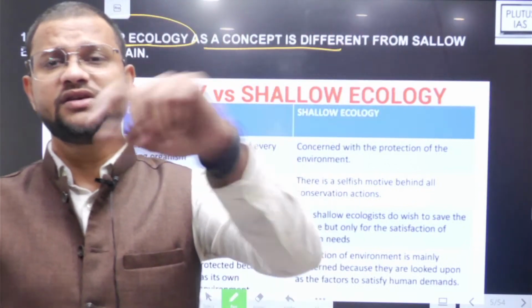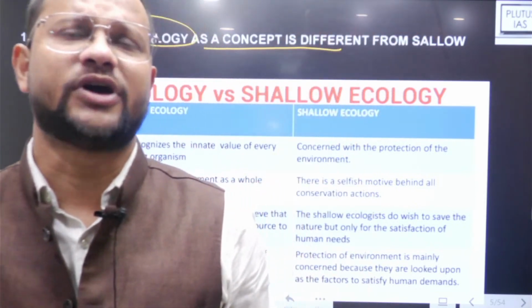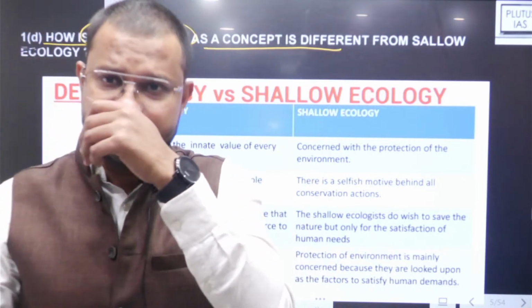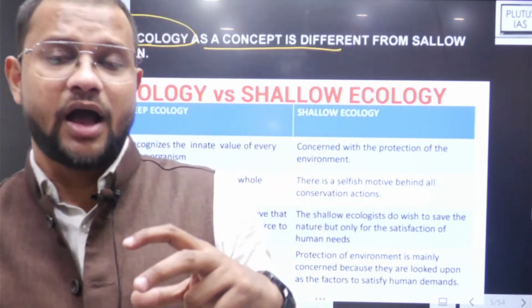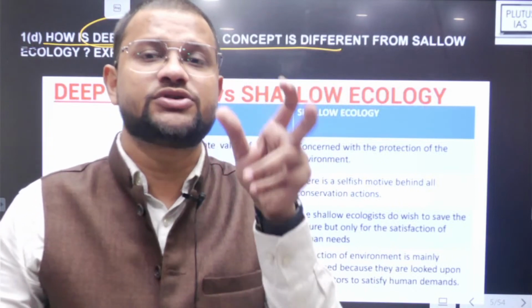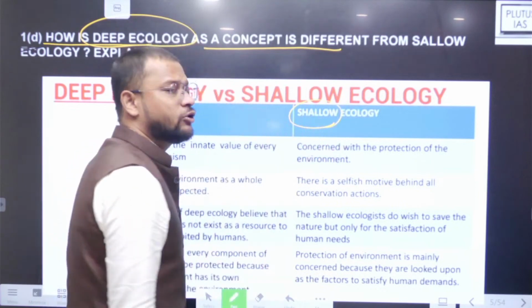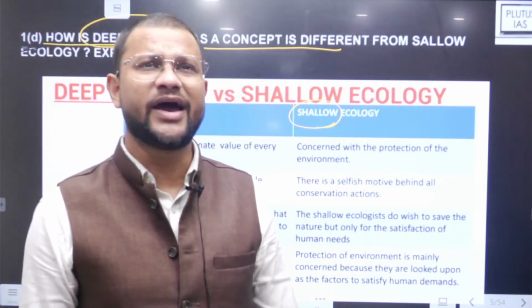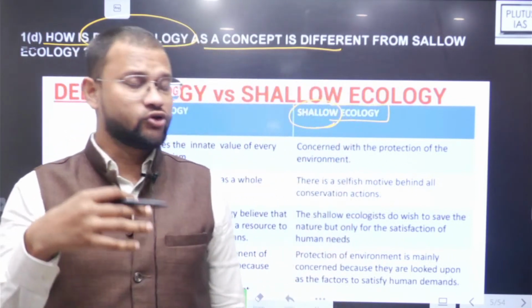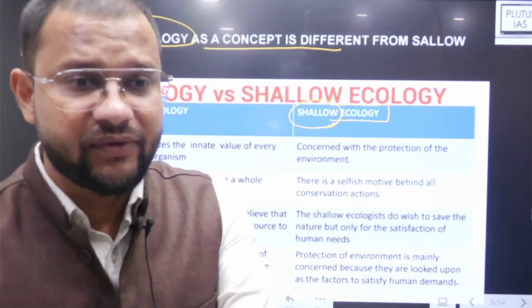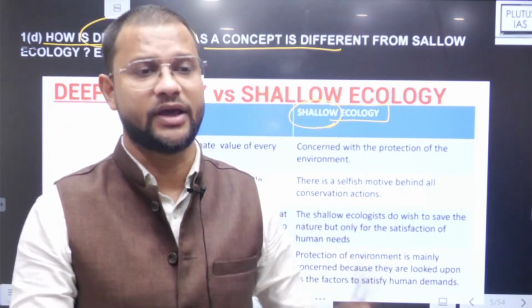So, like in our environment section, usually we discuss what deep ecology and shallow ecology are. Now, there are two concepts in ecological studies about how the relationship between man and environment should be. In shallow ecology, there is a shallow understanding of the man and environment relationship, where nature or environment is somehow inferior,